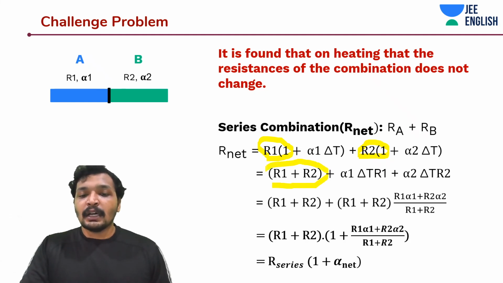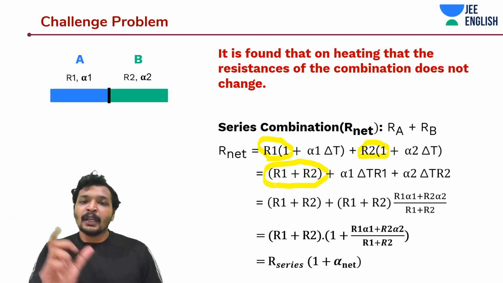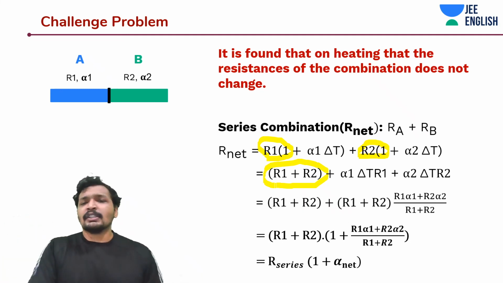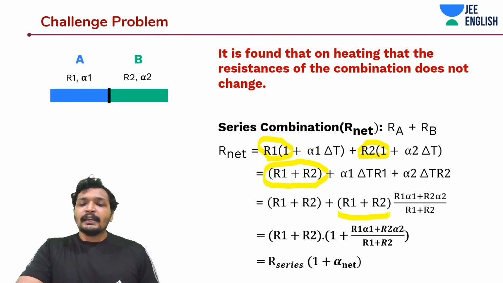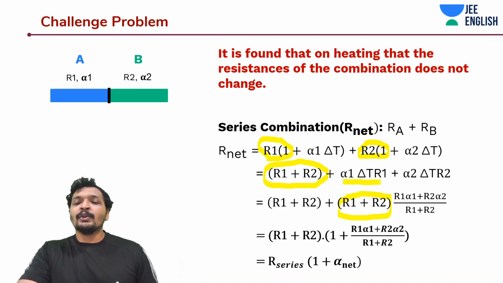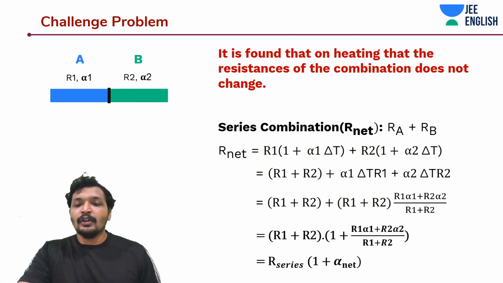So you take R1 plus R2 as one of the terms, and you take this term out as common. Or you can write the third and the fourth terms: alpha 1 into delta T into R1, which you would get from here, and similarly alpha 2 into delta T into R2 from here.